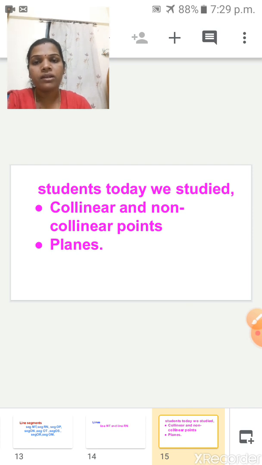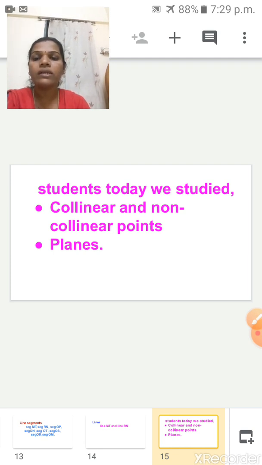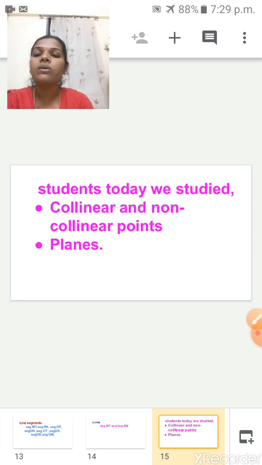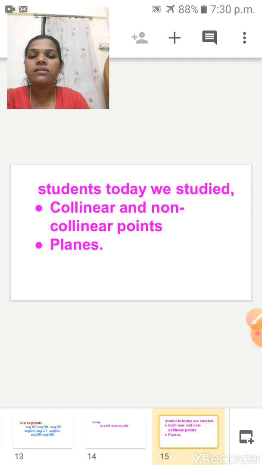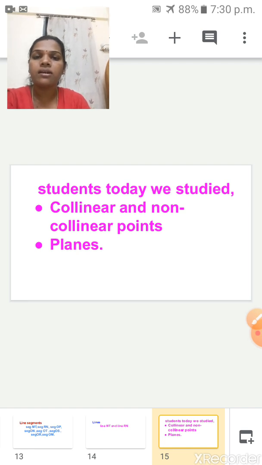Next one is point of concurrence. Yes, concurrent lines. Today I had taught, what did I teach? Collinear and non-collinear points, planes. Collinear and non-collinear points means, you know that in a straight line, how many points are there? Those points we can say are collinear points. Points that are present in a straight line are called what? Collinear points. Non-collinear points, yes, those not present in a straight line are called non-collinear points. Next one is planes, that is a flat surface.